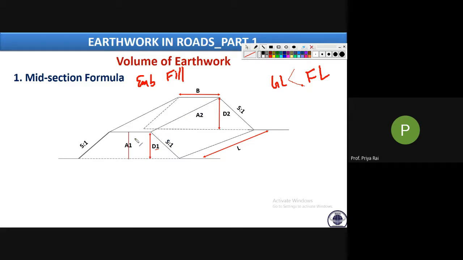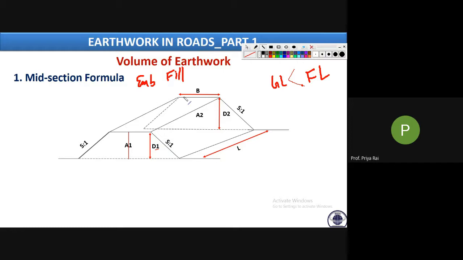Gradient means this difference will be varying. Here, at this level, your height has increased to D2. Initially the height was D1. Now in the second section the height has increased to D2. So D2 is more than D1.